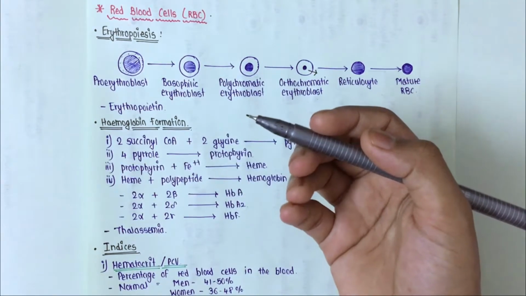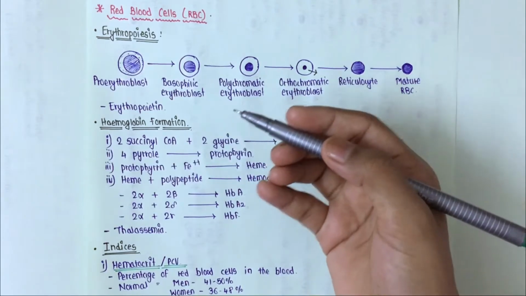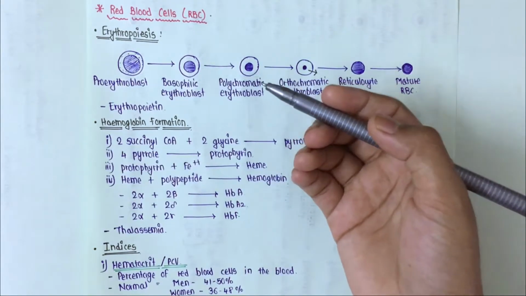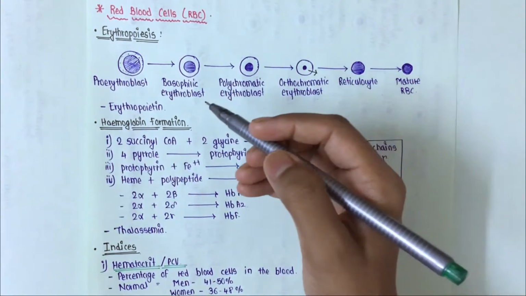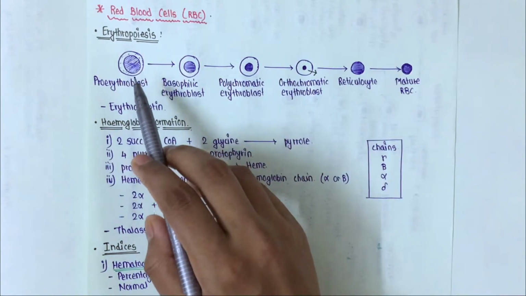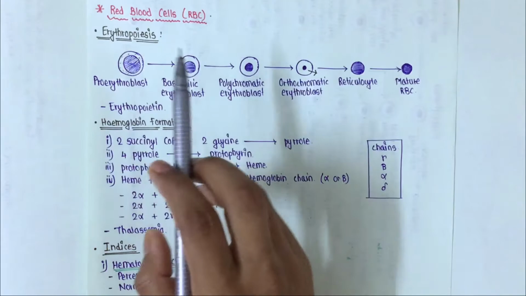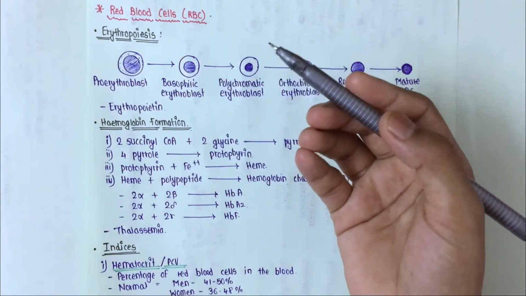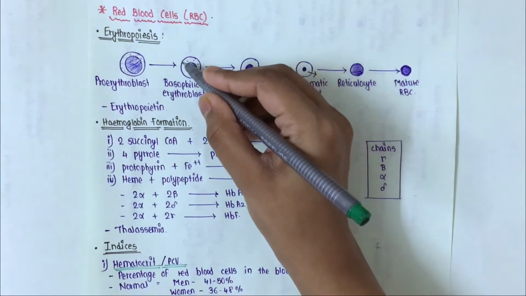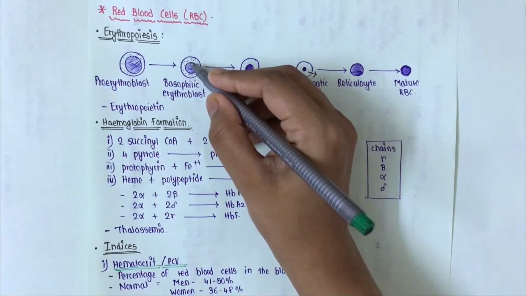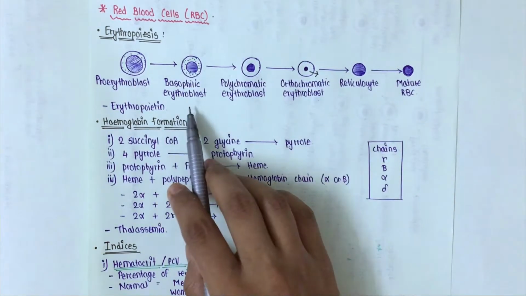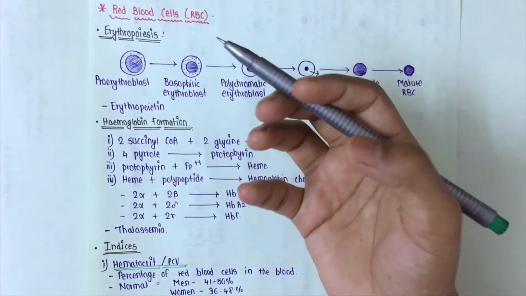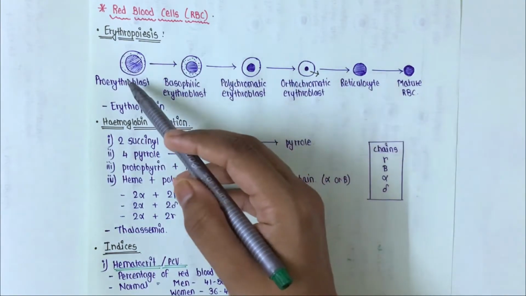And why are these nucleoli present? They are present because nucleoli produce ribosomes, and ribosomes synthesize the proteins, and they have to synthesize proteins like hemoglobin. So there is presence of nucleoli in the nucleus of proerythroblast. Now proerythroblasts further differentiate to form basophilic erythroblasts. Now these basophilic erythroblasts have more amount of ribosomes in their cytoplasm, so they stain blue color, and that's why they are called as basophilic erythroblasts. And these basophilic erythroblasts have the nucleus which is somewhat condensed, which is smaller in size than proerythroblasts.